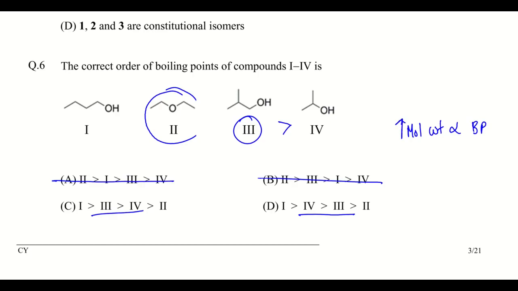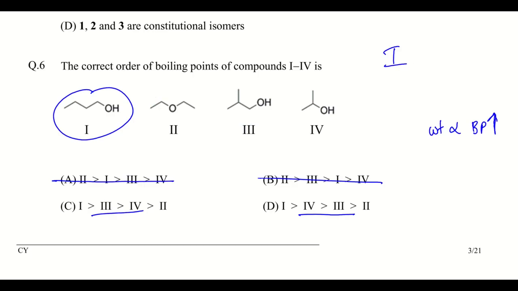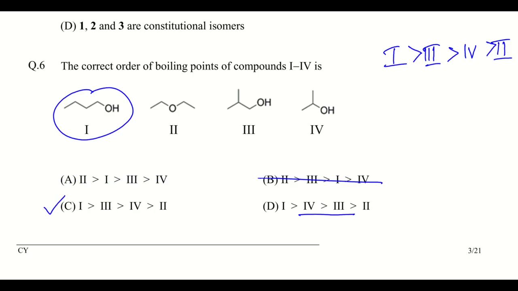Since the molecular weight is higher, the boiling point will be higher. So the order will be first this one, then the third one, then the fourth one, and then the second one, and the option will be C.